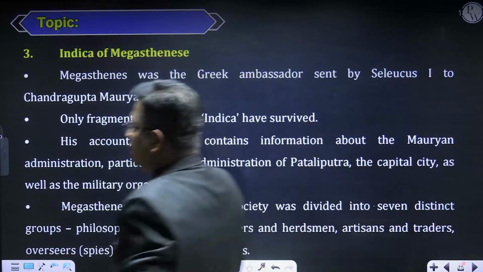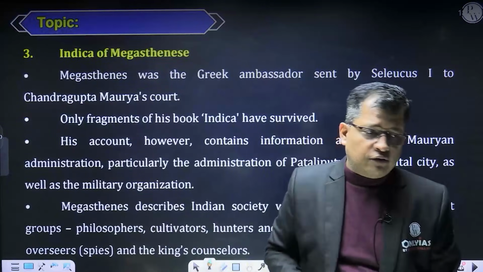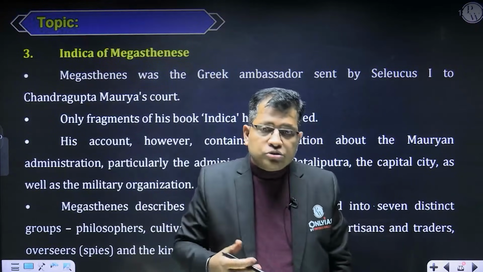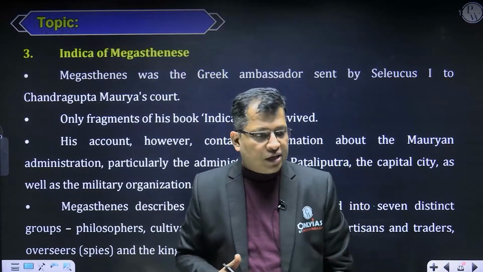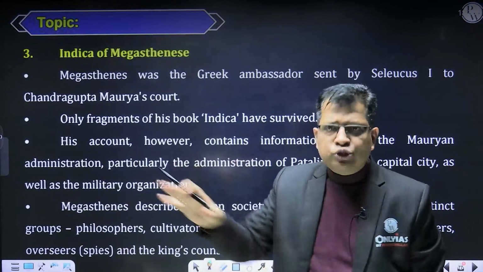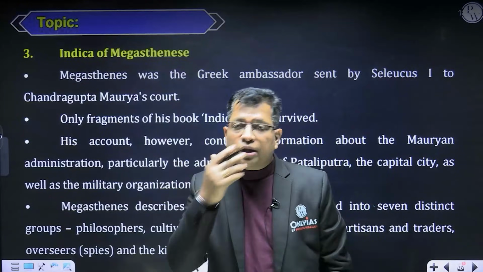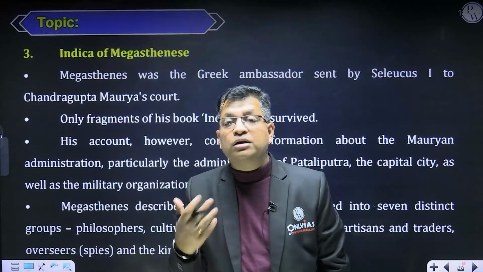In fact, Megasthenes was an ambassador of a Greek ruler whose name is Seleucus Nicator, or Seleucus I, right? He came to the court of Chandragupta Maurya and he observed things, and then he wrote about the Mauryan Empire and the Mauryan state.